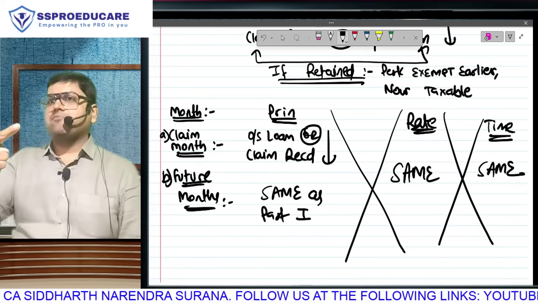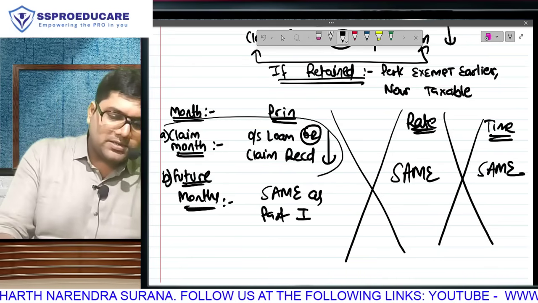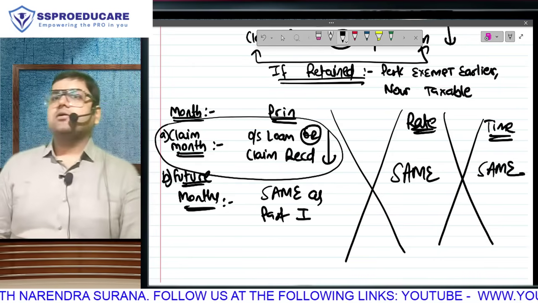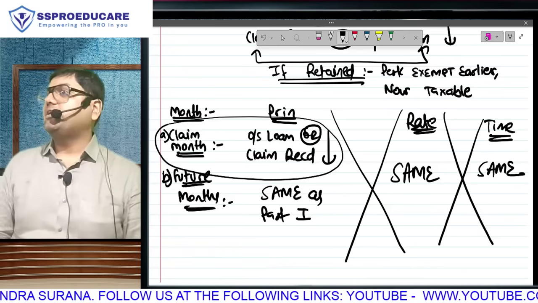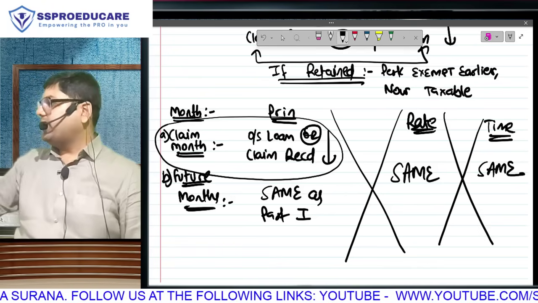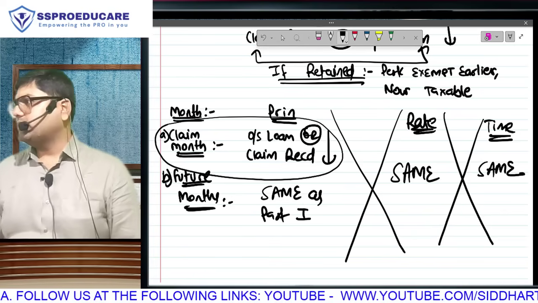Every month you keep on taking the principal, and rate and time also remain same. So only this part is the extra part of part 2: for a medical purpose loan, the mediclaim money is retained by the employer. Otherwise, the entire calculation remains same as part 1. Now tell me if you have any doubt or difficulty.